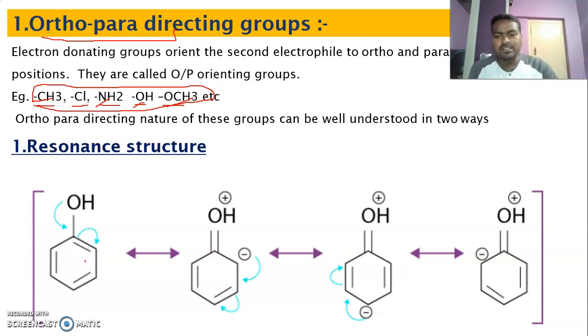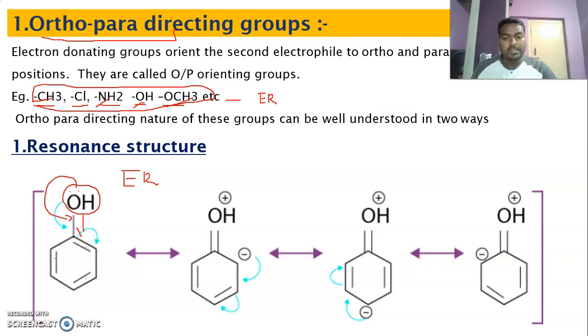If you look at the resonance structure of phenol, see this OH group. This OH group is called an electron releasing group. Not only this OH, all the groups which are indicated here are electron releasing in nature. And this has a lone pair of electrons. It releases the lone pair of electrons to the benzene ring. Why? Because the benzene ring has pi electrons, so electrons are delocalizing in the ring. Resonance takes place, and due to resonance it pushes the electrons towards the ring.